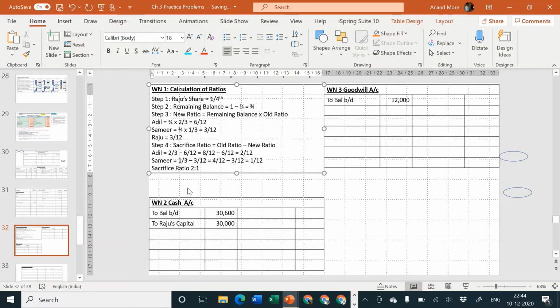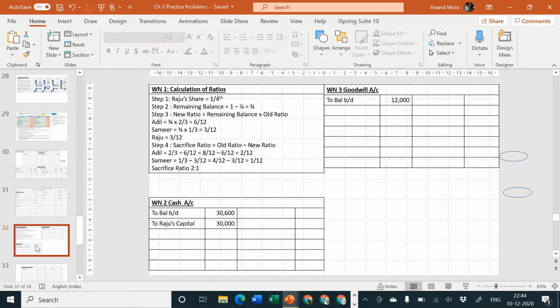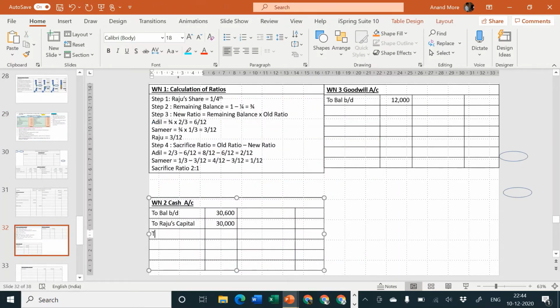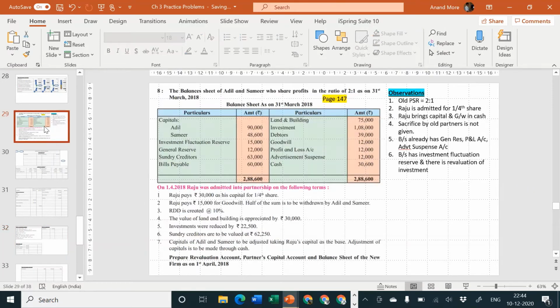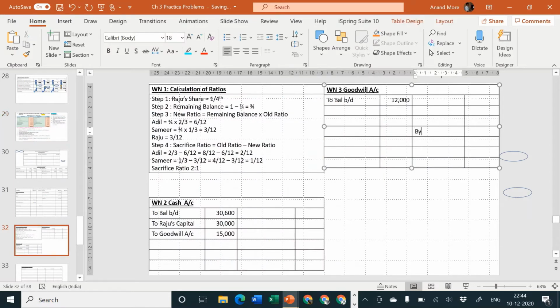How much is the goodwill brought in by Mr. Raju? The adjustment says goodwill brought in by Raju is 15,000. So the first entry is cash account debit to goodwill account. What are we doing? We are selling goodwill. To whom? To Raju. So cash is coming in. And why did the cash come in? It came in because we sold goodwill. How much is the amount we have received for sale of goodwill? 15,000. Cash is coming in, goodwill is going out by goodwill account.